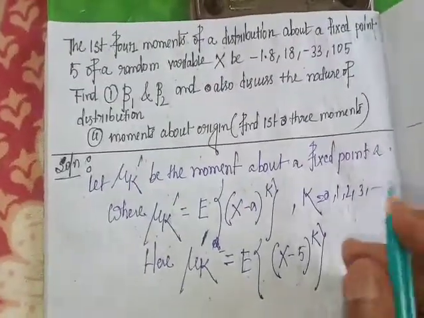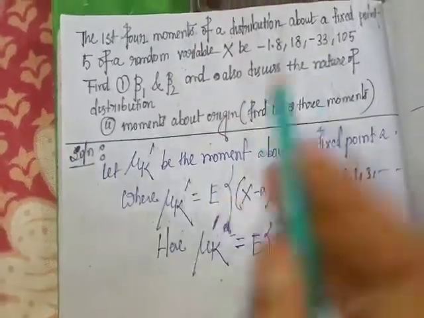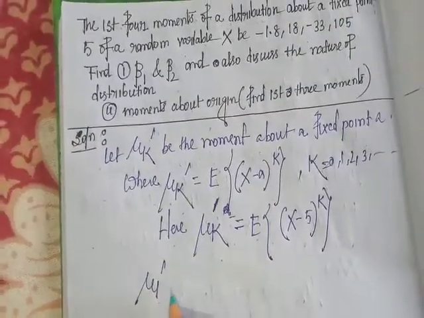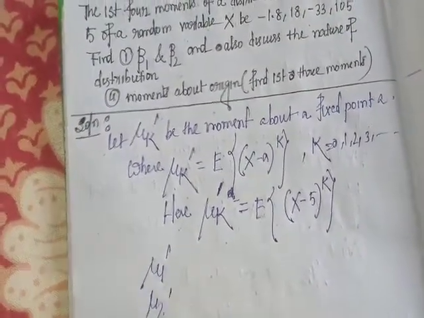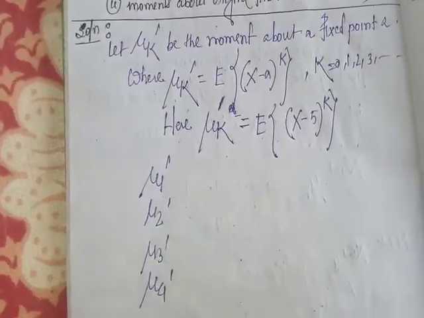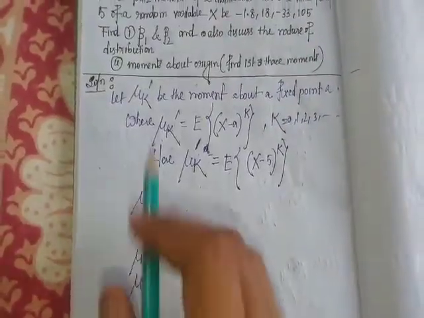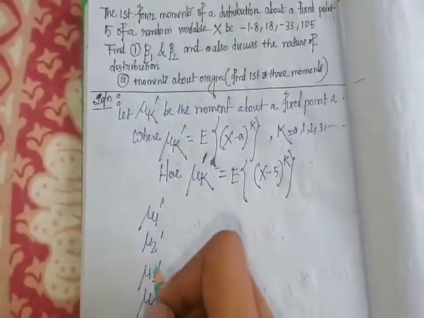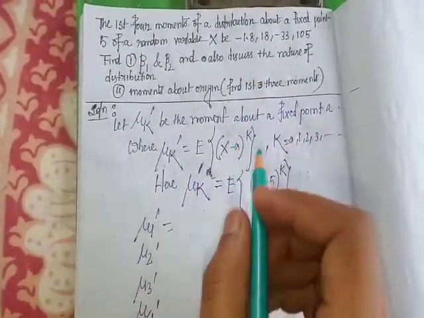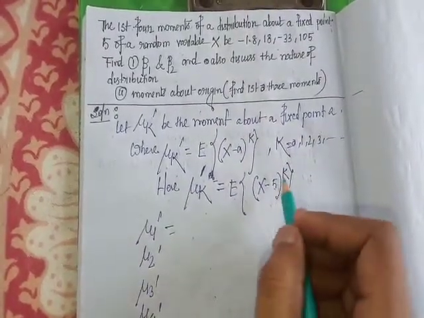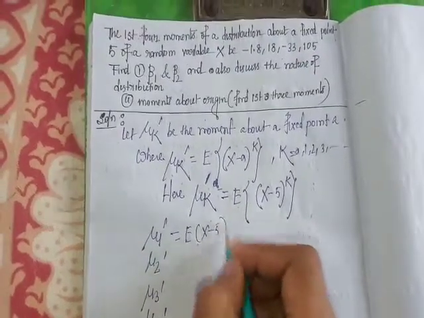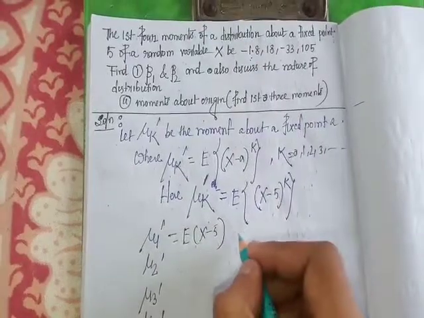Given that the first four moments are mu 1 dash, mu 2 dash, mu 3 dash, mu 4 dash. Mu 1 dash means the expectation of x minus 5, when k equals 1, which equals minus 1.8.